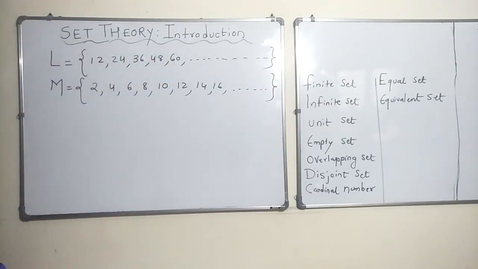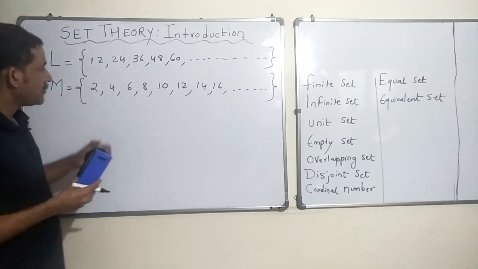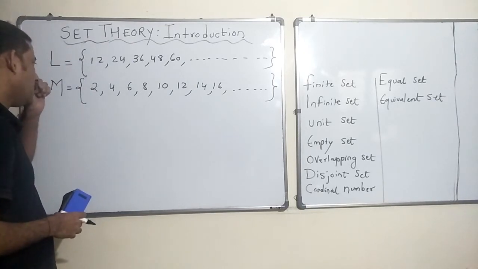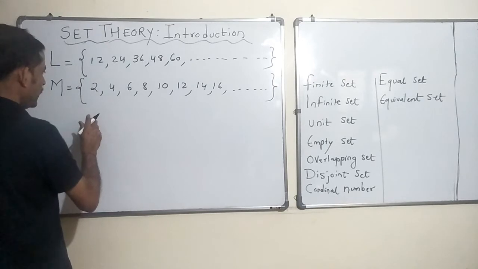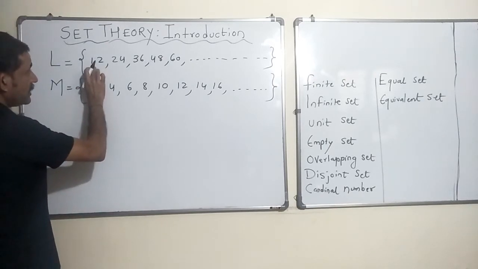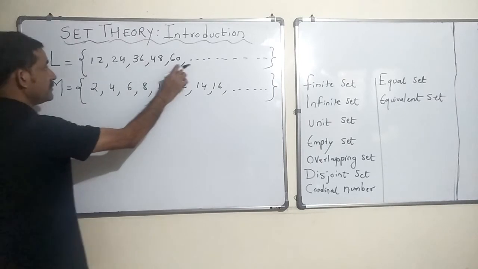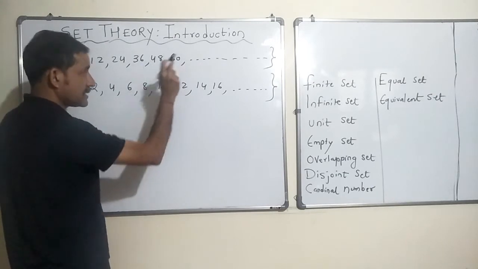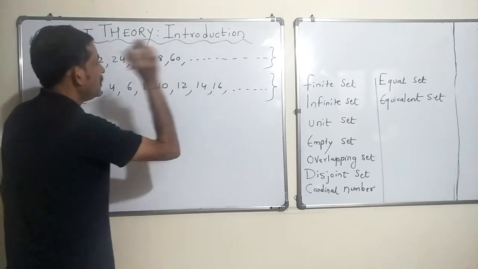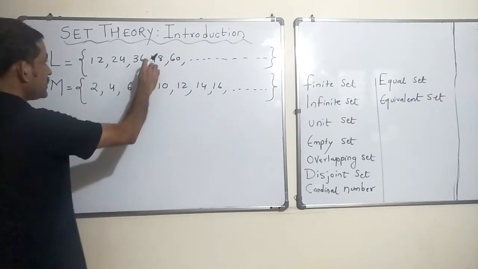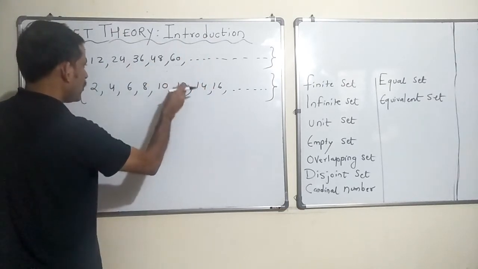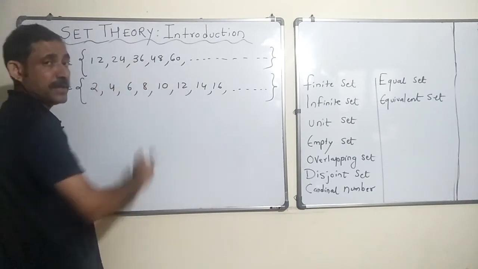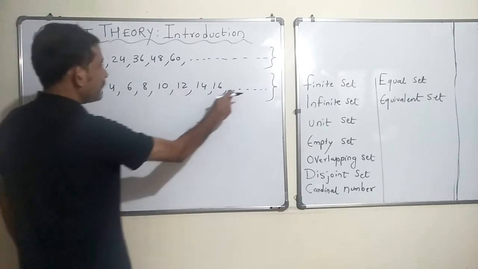great, right. So, tell me, do you think every element of set L is in set M or not, right? You would realize that all elements of set L are even numbers. 12 is even, 24 is even, 36 is even, 48 is even, 60 is even, and so on. Every number would be an even number. If every number is even, naturally they would all fall into set M as well. So, 12 is anyway here, 24 also would be in this.